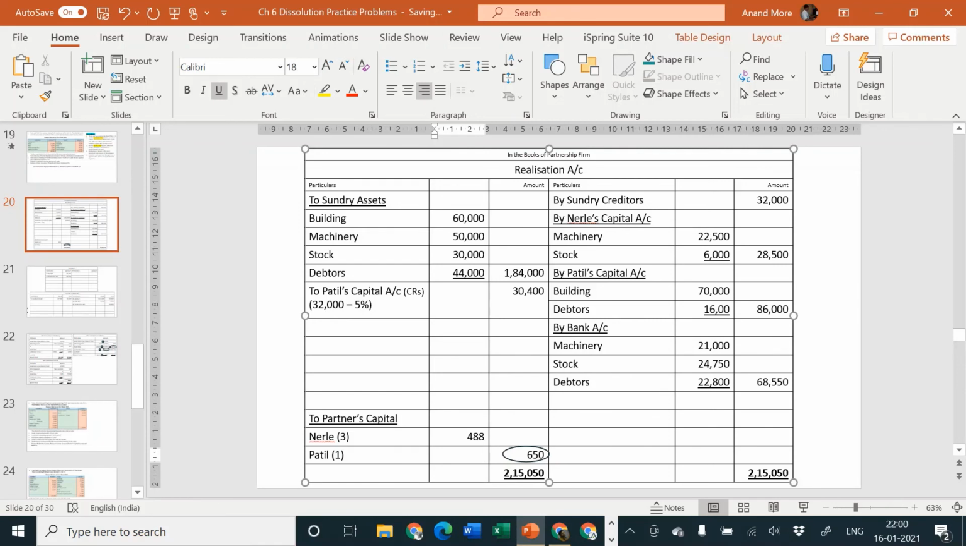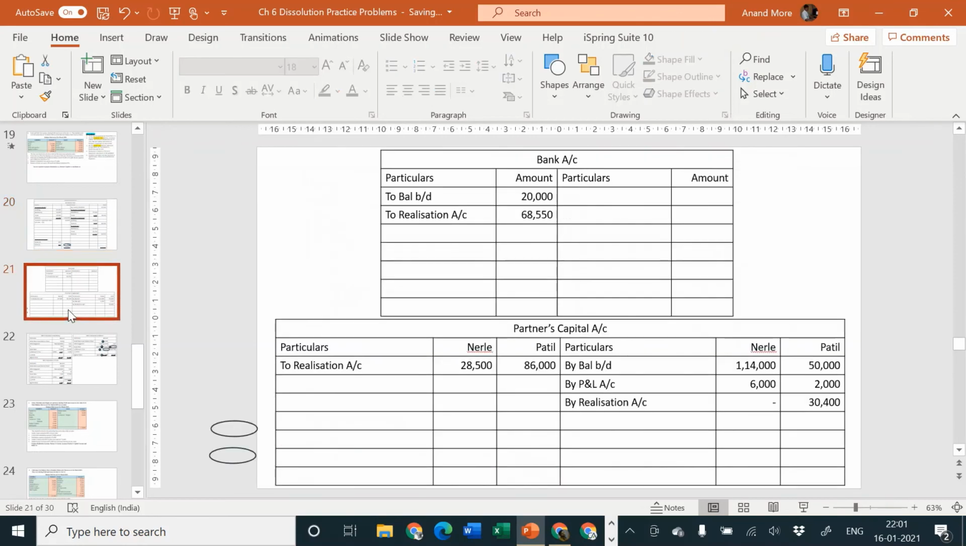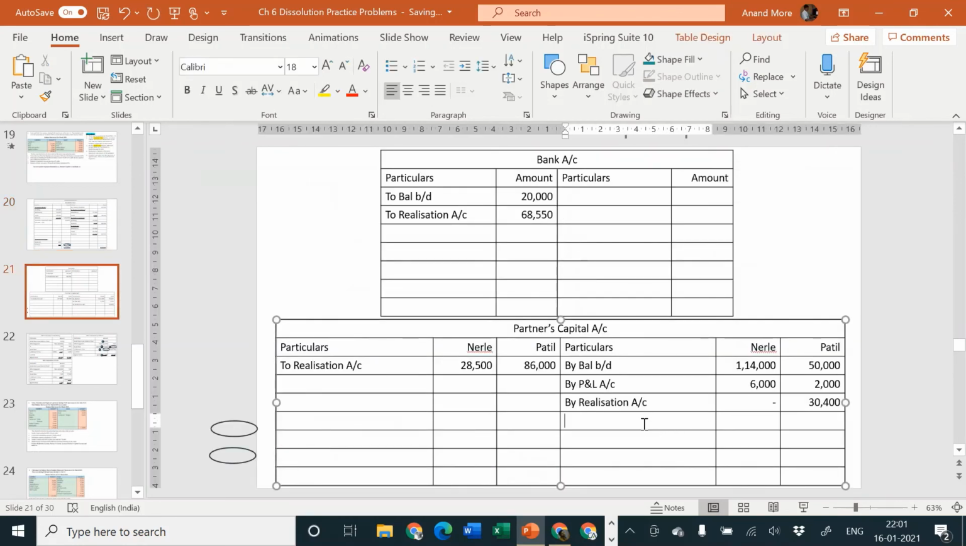and 488 is given to Nirle, so 162 must be given to Patil. Okay, so 488 and 162 to be transferred to partners capital account credit side by realization account, 488 and 162.